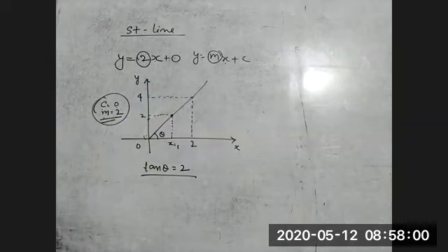This is one example, and here is another example. Note down: the equation of a straight line is important because in kinematics also, we will do the x-t graph and y-t graph, so we will use the straight line equation there. That's why it is important. Be careful, then you will understand physics perfectly.